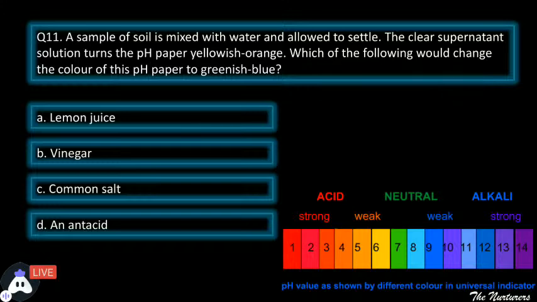Think about it. Fine. The options are in front of you. What it would be? Whether it would be lemon juice, it would be vinegar, it would be common salt, or it would be an antacid. क्या होगा जो इसका करेक्ट आंसर होगा?